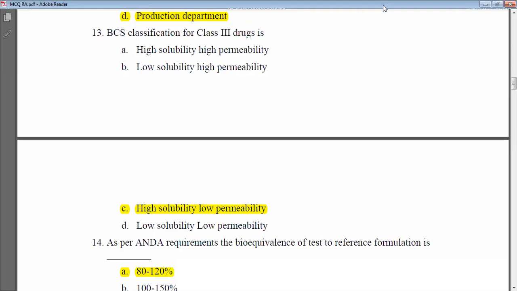Third is high solubility, low permeability. And the fourth is low solubility, low permeability. Which is the correct answer among these four? The correct answer is C: high solubility, low permeability. That is the class 3 drugs according to the BCS classification.